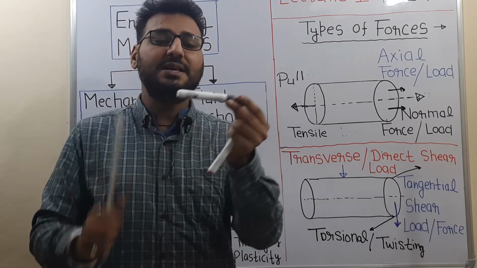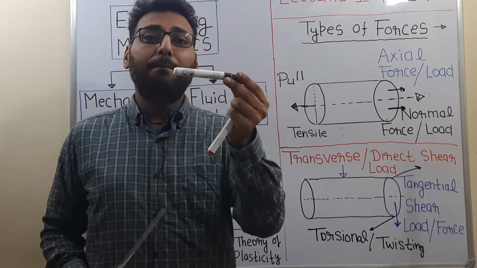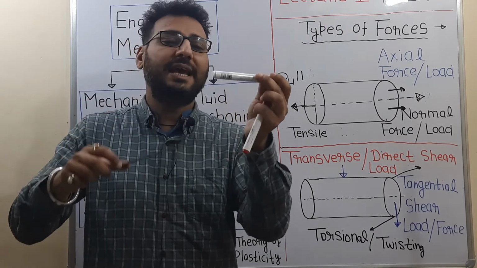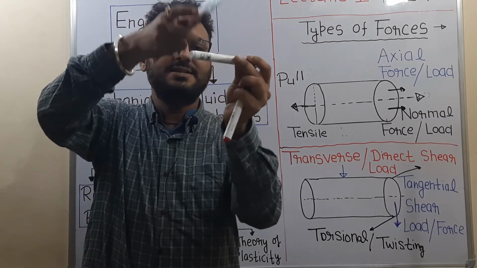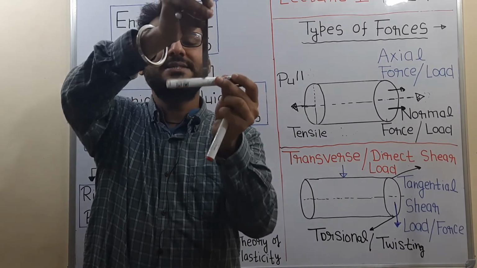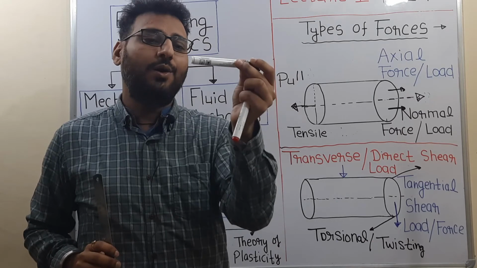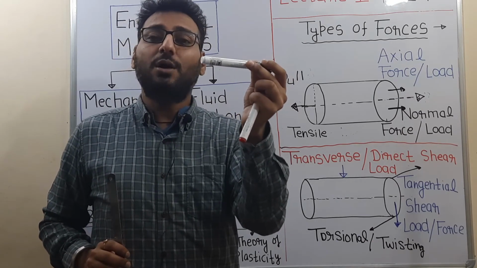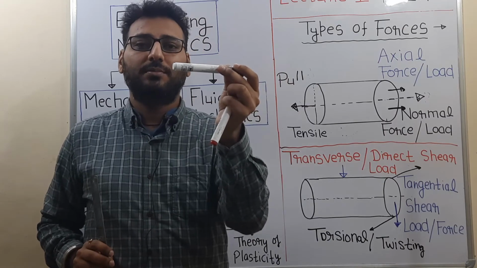If a force is applied perpendicular to the axis of the component, if we are applying the force like this, then this is known as transverse or direct shear load. It is also known as bending load. Why?